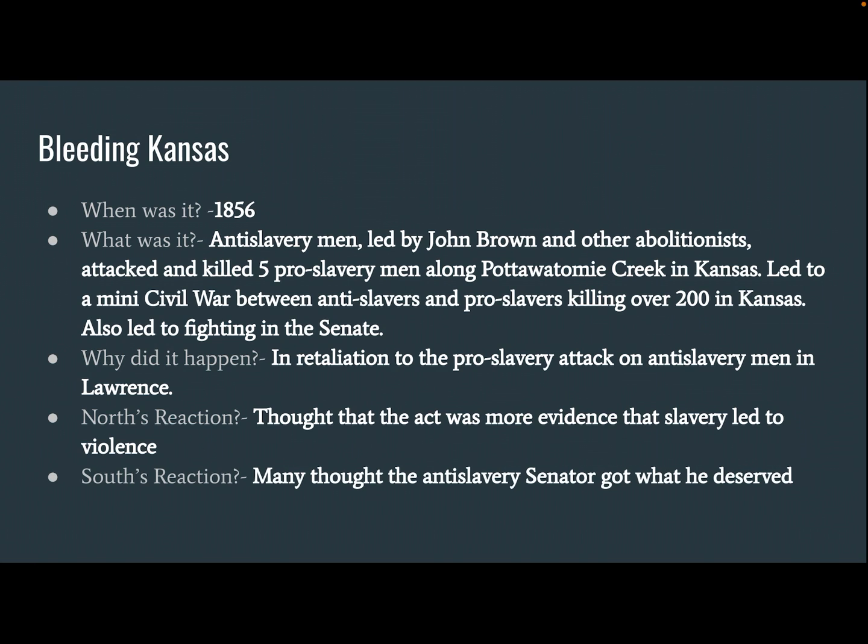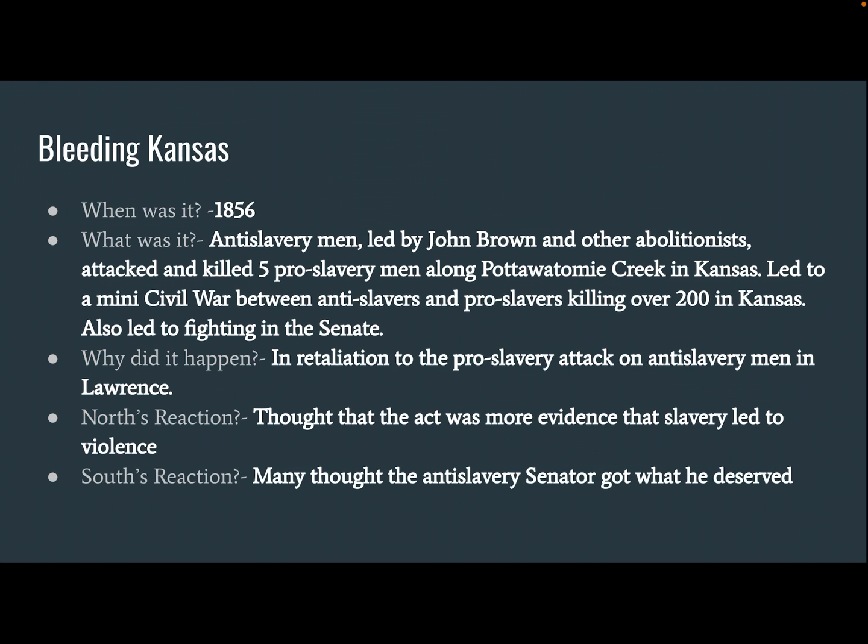So Charles Sumner of Massachusetts went on talking about this fighting going on in Kansas, and pretty much he was blaming, especially Brooks, calling him out.